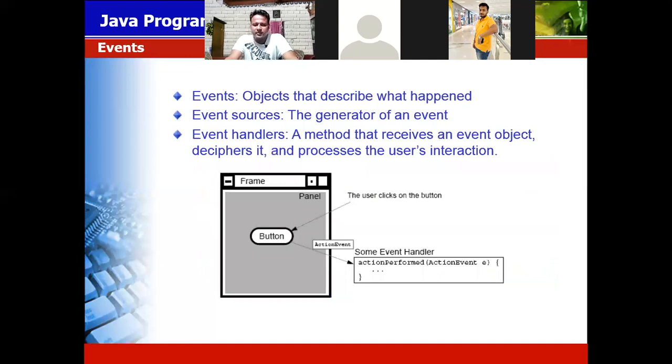Event means an object that describes what happened. Event source is called the generator of the event. Event handler is a method that receives an event object, dispatches it, and processes the user interaction. Event means it is an object that describes what has happened.